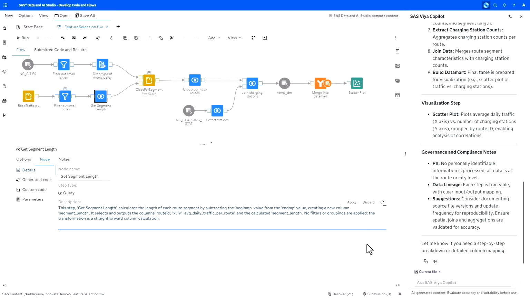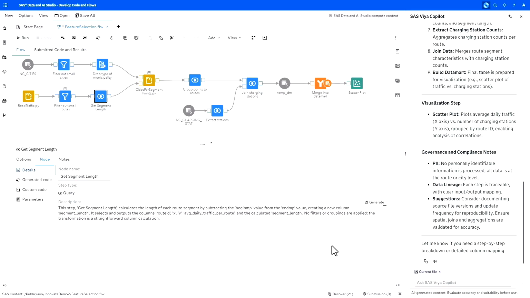And this is what Copilot can provide. Pretty good description. It explains how a particular column is calculated: we deduct one column from another. And then if you would like to have this description different, you can regenerate. If you would like to write this yourself, you can discard. And if this looks good, you can just apply the changes, and they will be saved in the flow. So saving quite some time on documentation.